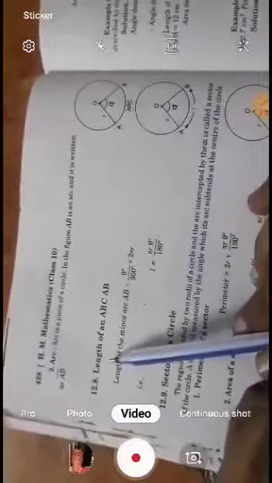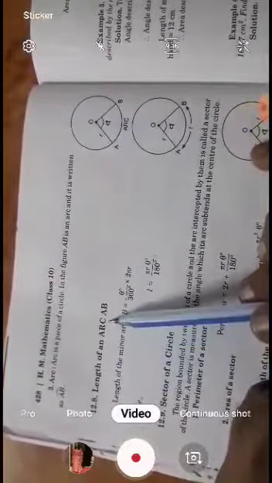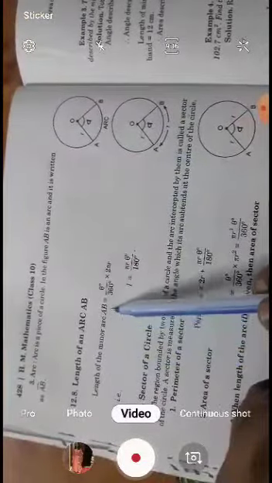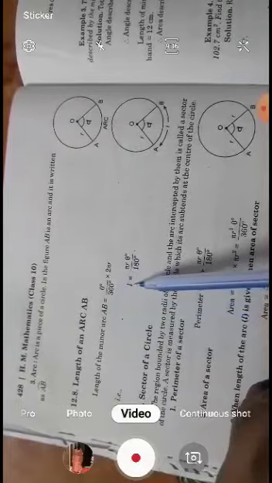Now the next part is the length of an arc. If we have to find the length of an arc AB, the formula is: length of the minor arc AB is equal to theta upon 360 into 2 pi r. If we call the length L, then L equals pi r theta upon 180.